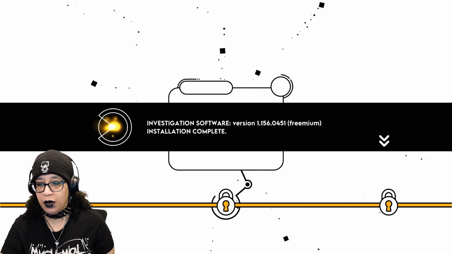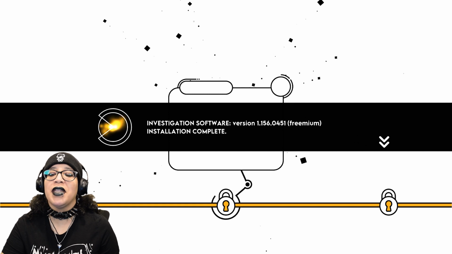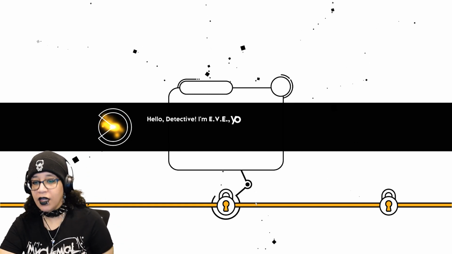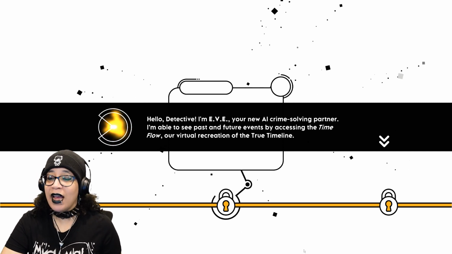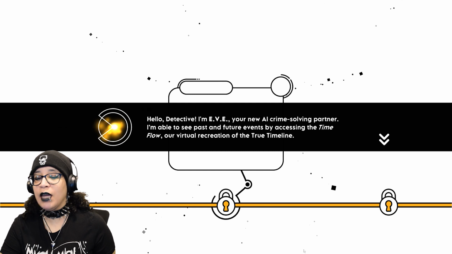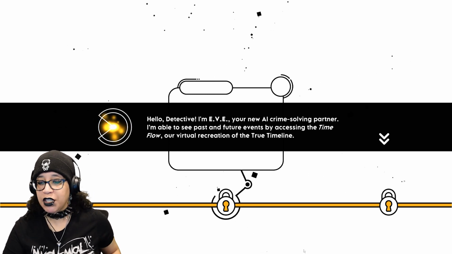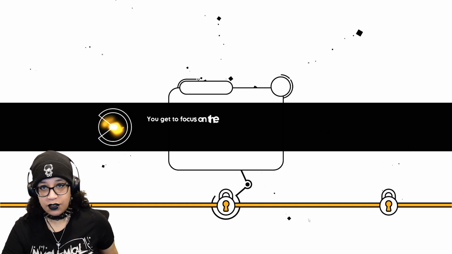Investigation software version 1.156.0451 freemium. Installation complete. Hello, detective. I'm Eve. Your new AI crime-solving partner. I'm able to see past and future events by accessing the time flow, our virtual recreation of the true timeline.